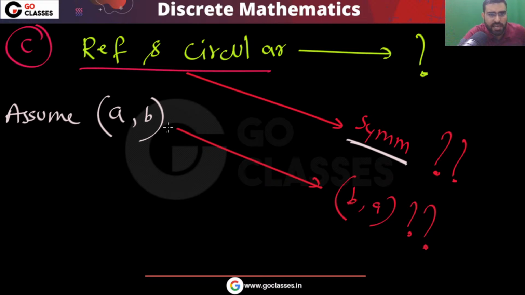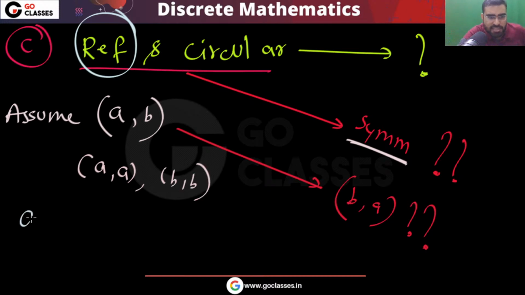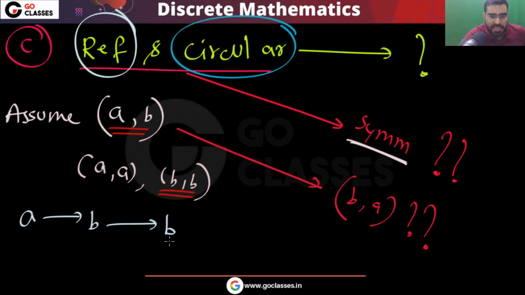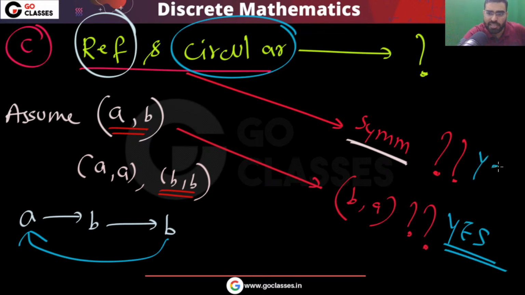You can easily see that A is related to B, and the relation is reflexive, so A is related to A, B is related to B. Now A is related to B, B is related to B. Then circular property says that B will be related to A. So the answer is yes. So the symmetric property is definitely satisfied.